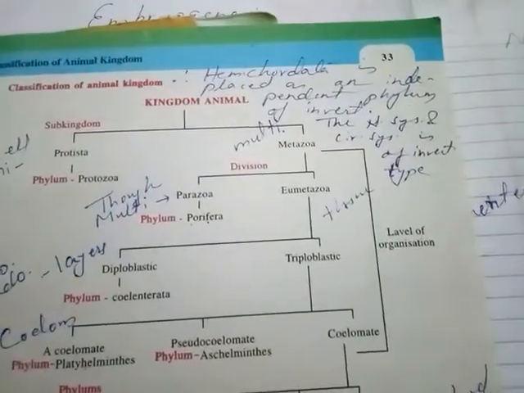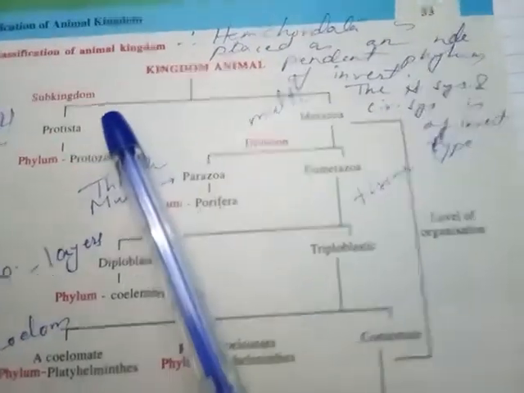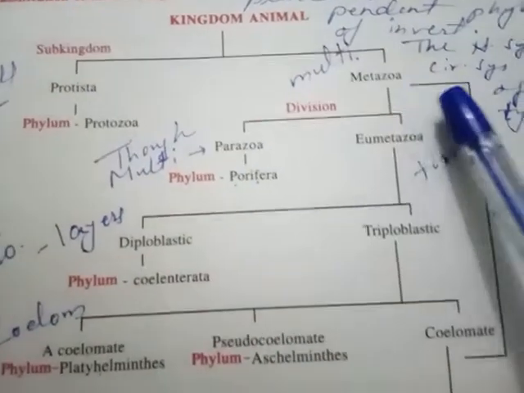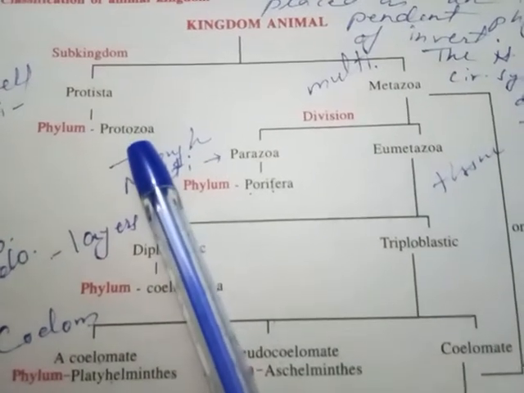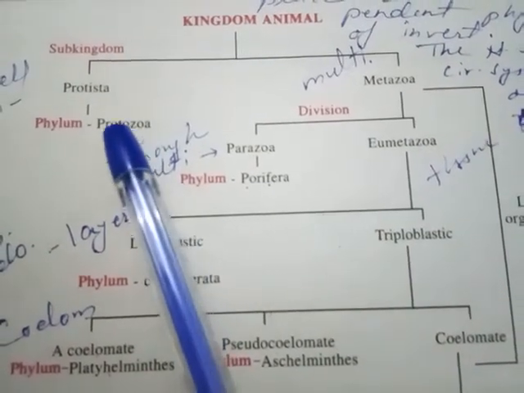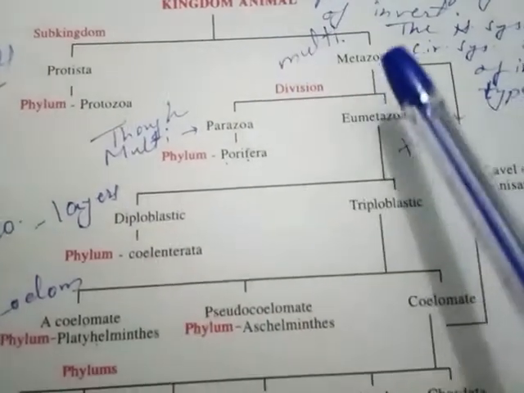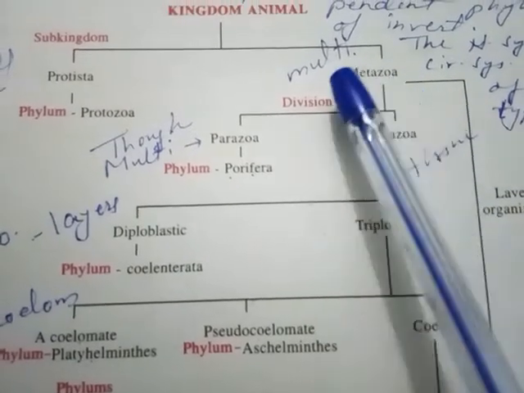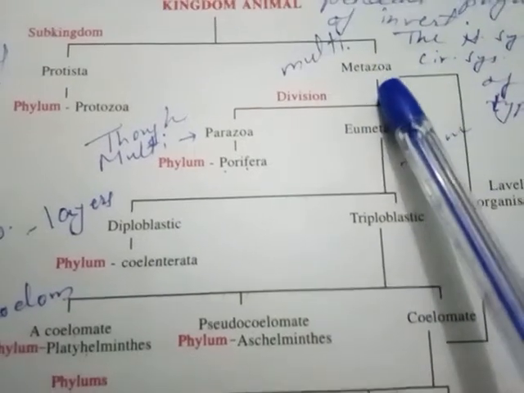Now let us see the whole chart of classification of animals. The animal kingdom is classified into two subkingdoms, Protista and Metazoa. Protista include phylum Protozoa, which includes animals like amoeba and paramecium, which are unicellular organisms. Metazoa means multicellular, zoa means animal. So animals which are multicellular are kept in Metazoa.